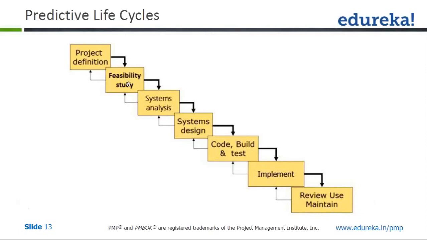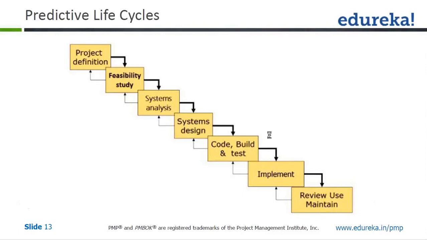And sequential? No. It can be either a series of sequential or overlapping phases. You can see there is some overlapping in almost every phase that is shown over here. So that's about the predictive life cycle. You have project definition leading to feasibility study, leading to system analysis, leading to system design. Every phase will have some kind of input given back to the previous phase. So this is what a fully plan driven predictive life cycle looks like.